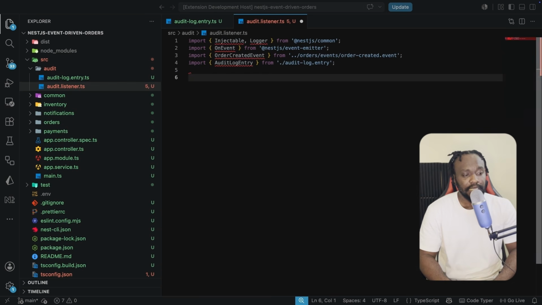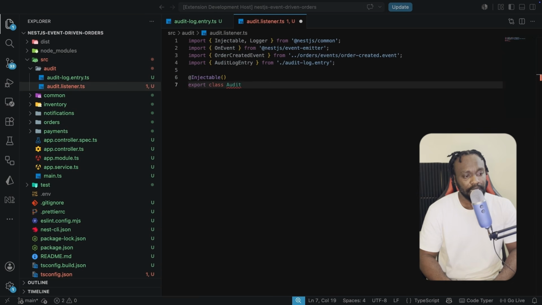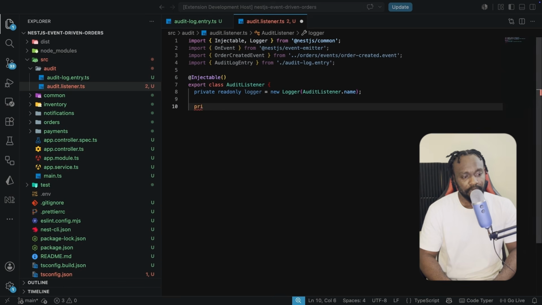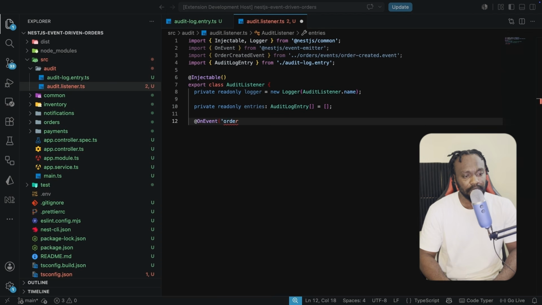Now let's have the class, but first, as always, we'll mark it as injectable. We can then go on to export the class, the audit listener. And here we want to inject the logger or create the logger instance. So private read-only logger is a new instance of the logger class, which takes in the audit listener name. And then we're going to have the private read-only entries, which is going to be of type the audit log entry array. So this is just an in-memory audit trail for this tutorial. A real system is going to go on and persist this to a dedicated audit table.